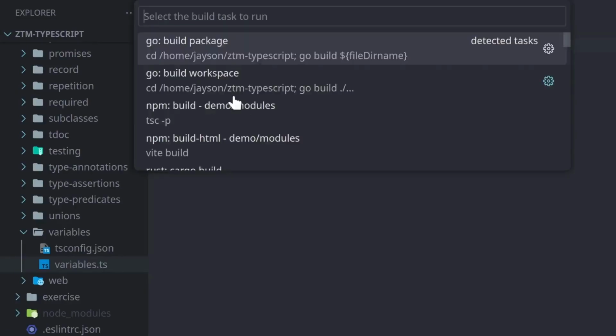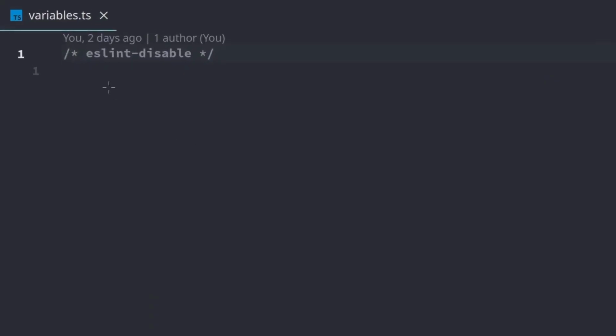Once it's opened up, you'll see that we have an ESLint disable, and that just disables the linter for the demo files. Normally, you don't want to include this, but for the purposes of the demos, it's okay, because in some of the demos we're going to be writing code that may not be the best, and ESLint is going to warn us that we're doing it wrong. But that's fine because sometimes we want to do it wrong, so that we can see how to do it right. That's why we just disable it, so we can get rid of any warnings or errors.